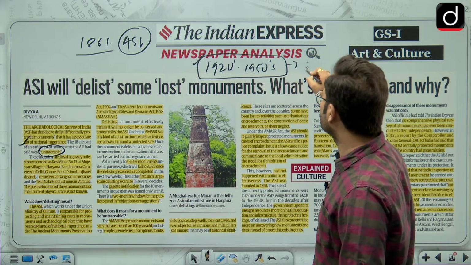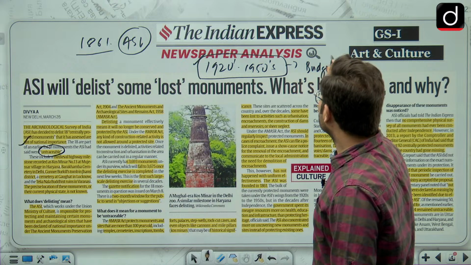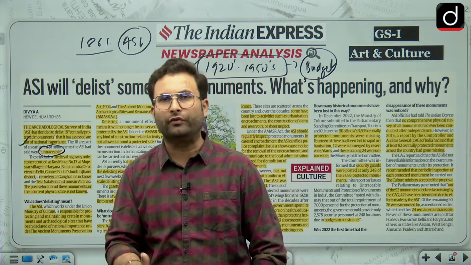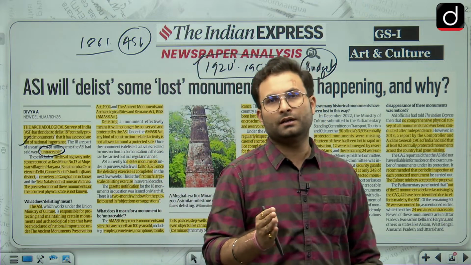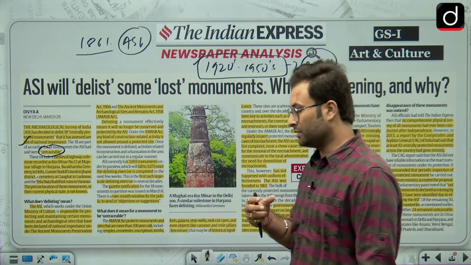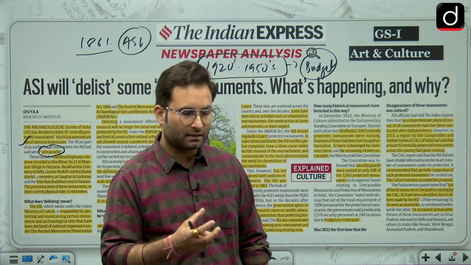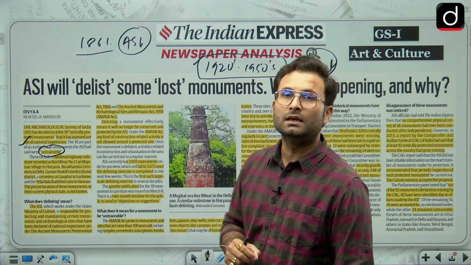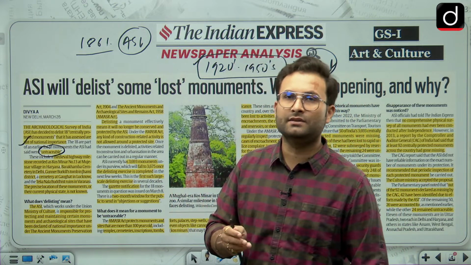Merely some amount of budget was given for the protection of such monuments. Afterwards, the interest of ASI in protecting them was declining, obviously because there was no fund. But the inclination of ASI was towards discovering new monuments, because once these monuments are discovered, there will be credit given to ASI or the person who has discovered them.